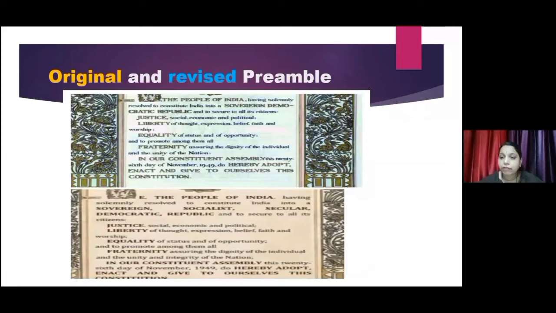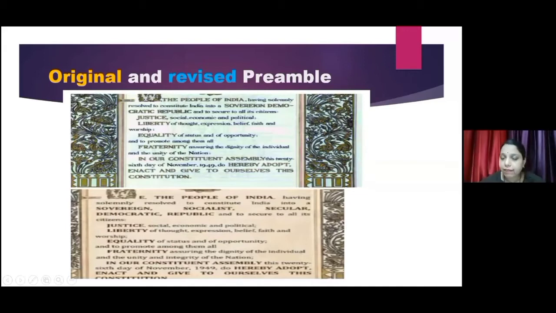But they didn't mention a few words, like, see here, socialist and secular. These words are not mentioned here. These words are very important because they define our country. So the lawmakers of our country felt the need for these two words, socialist and secular. So they revised this preamble.